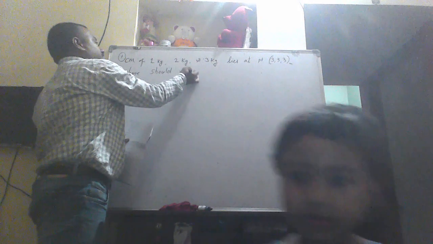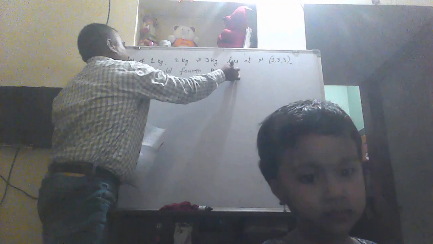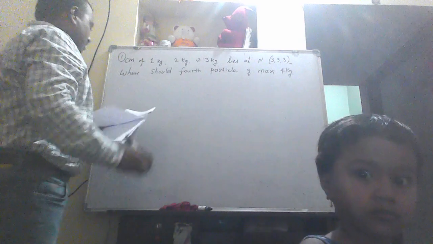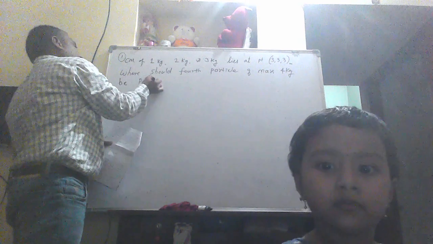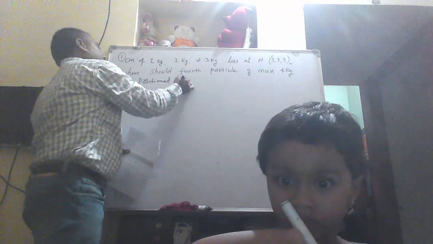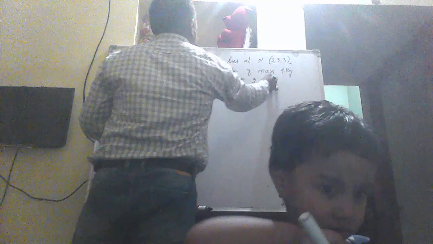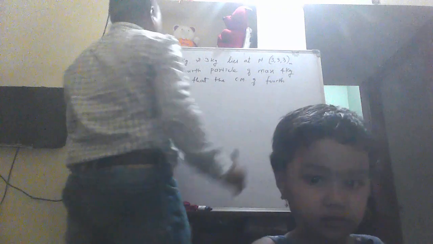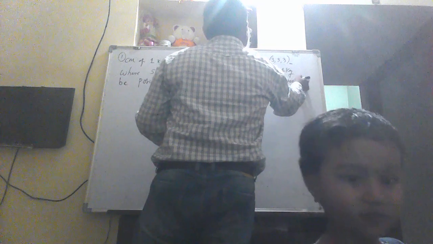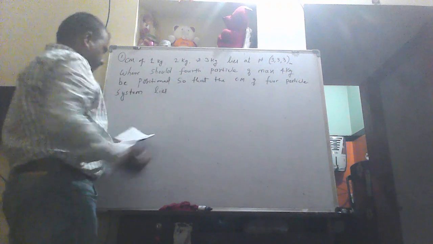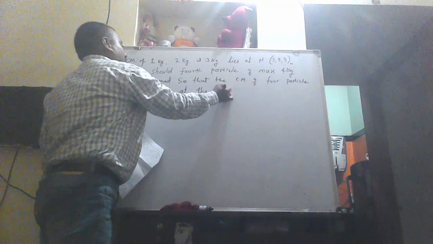Sit down. So where should the fourth particle of mass 4 kilogram be positioned so that the center of mass of the four-particle system lies at the point 1, 1, 1?